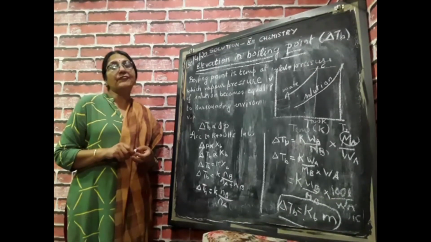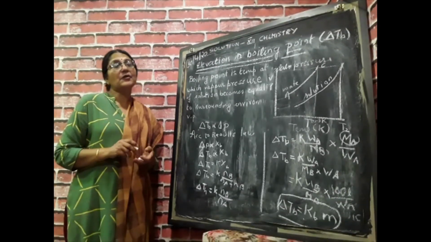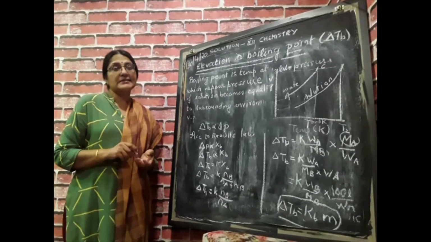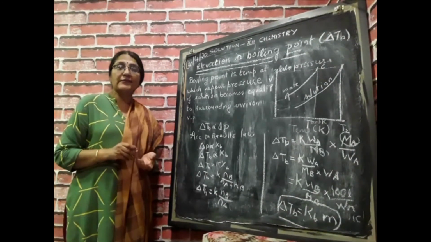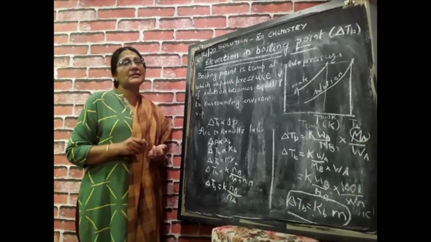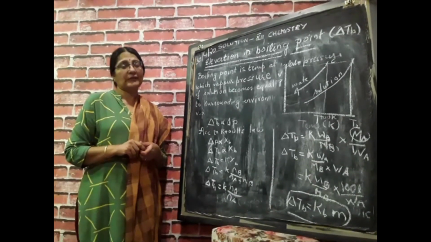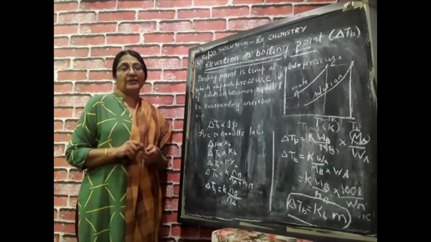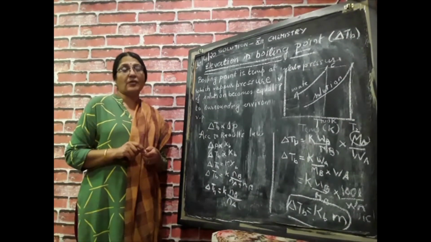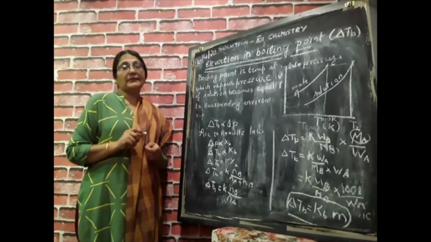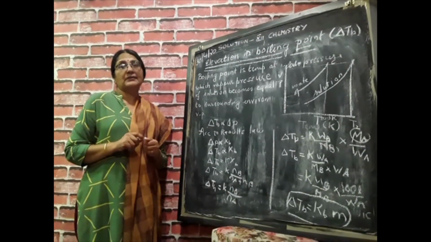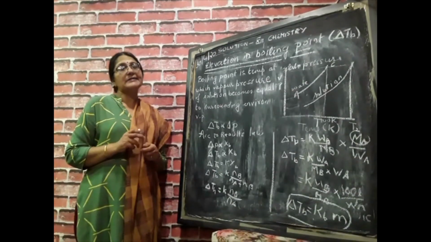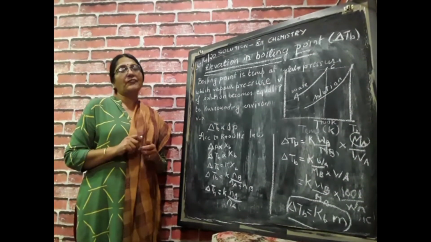But children, if I say the boiling point of water is more than 373 Kelvin and sometimes less than 373 Kelvin, is it possible? Very true. It is possible because boiling point depends on vapor pressure of the liquid and the surrounding pressure of the environment.